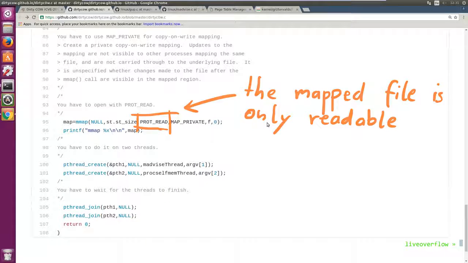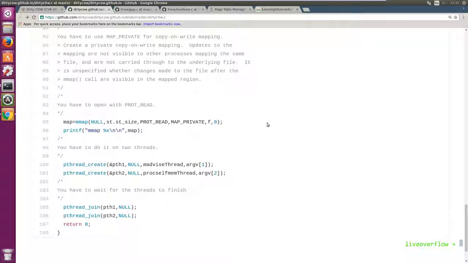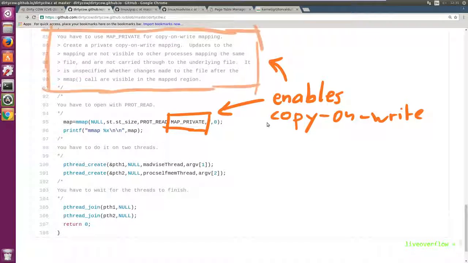So far so good. The other important flag is the map private flag. The comment here is copied from the man page of mmap, and it states that this creates a private copy-on-write mapping, or short COW, cow. This is where one part of the name for this vulnerability is from.